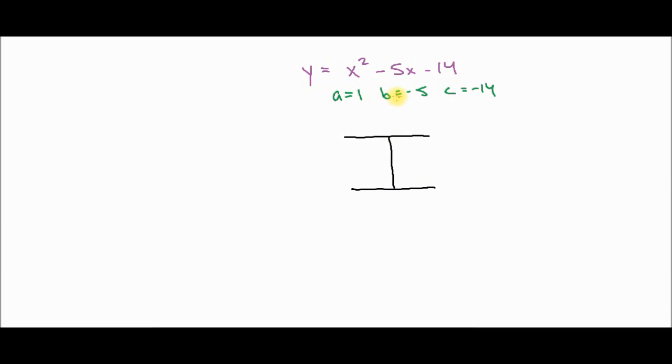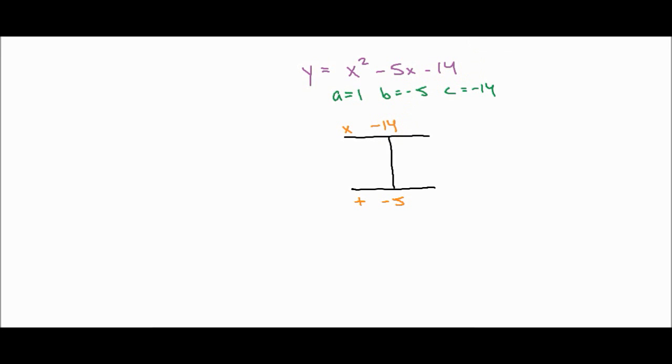Okay, top part, we're going to find the two numbers that multiply together to give us A times C. Well, 1 times -14 is -14. We're looking for the two numbers that multiply to give us that. And then the B value is -5. We're looking for the two numbers that add together to give us -5. I always start with 1, just to be sure I don't miss anything.